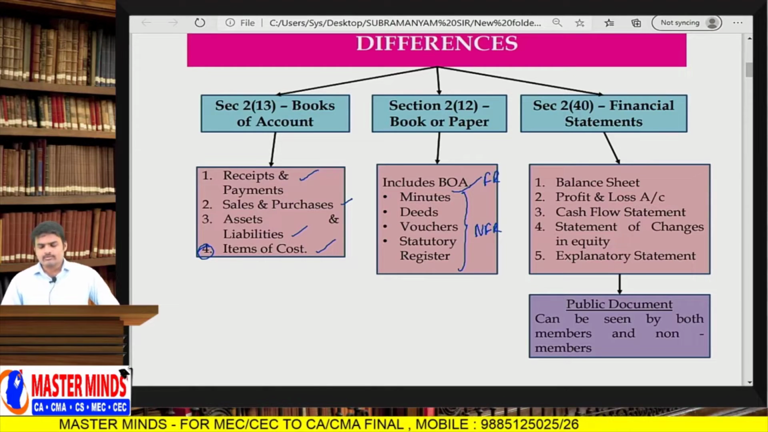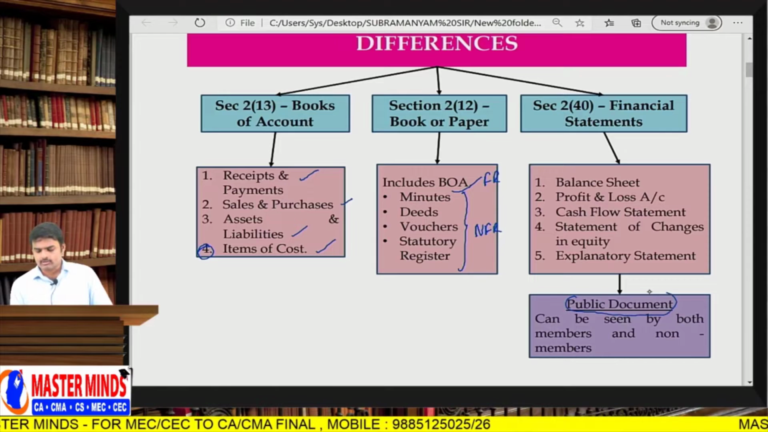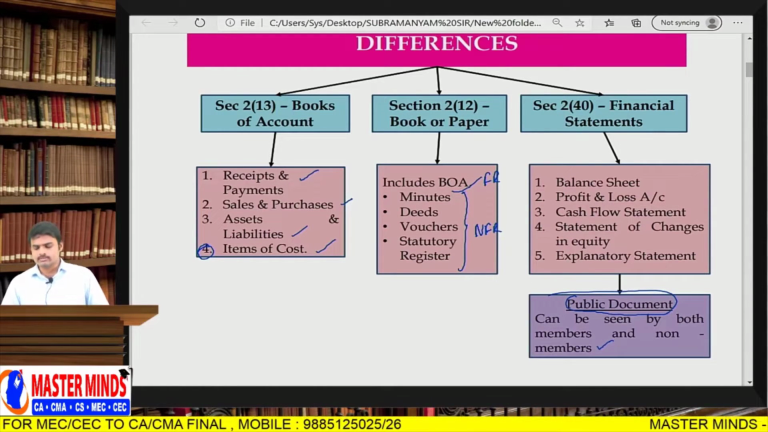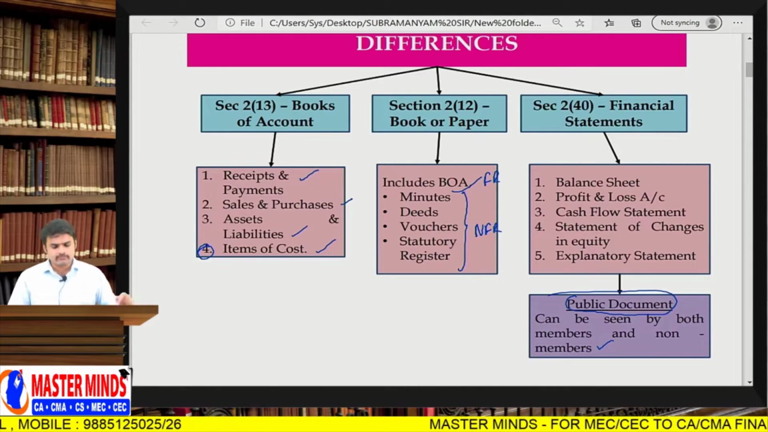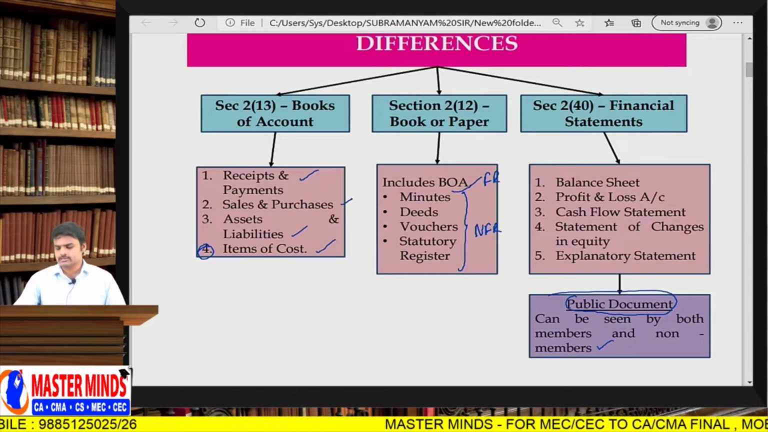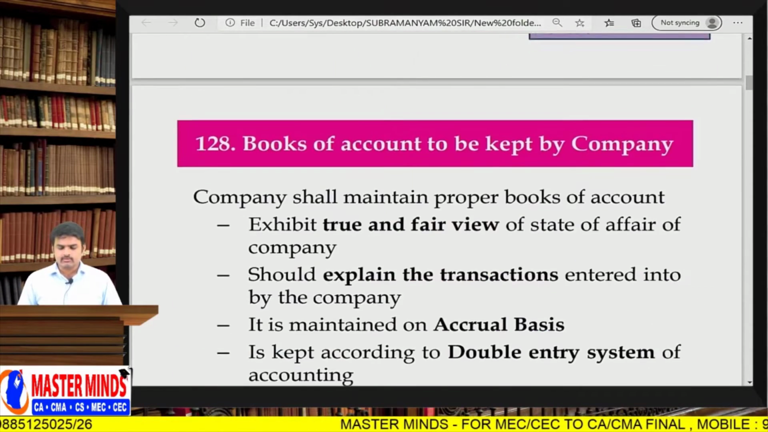Next one, public document. Financial statements are public documents. They can be seen by both members as well as non-members. Coming to books of accounts and books of paper, outsiders do not have any access to them. Is it clear, everyone? So books of accounts, books of paper and financial statements are separate topics. Now let's begin our discussion.